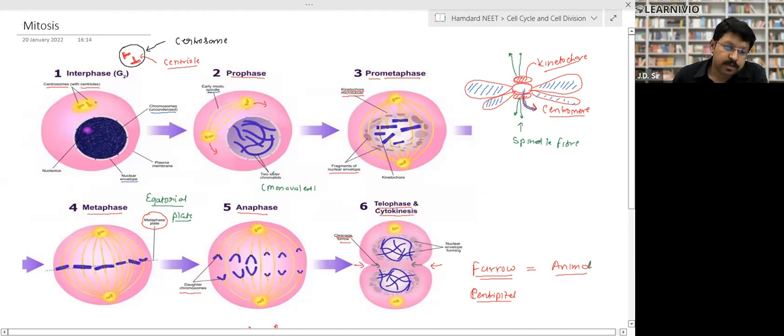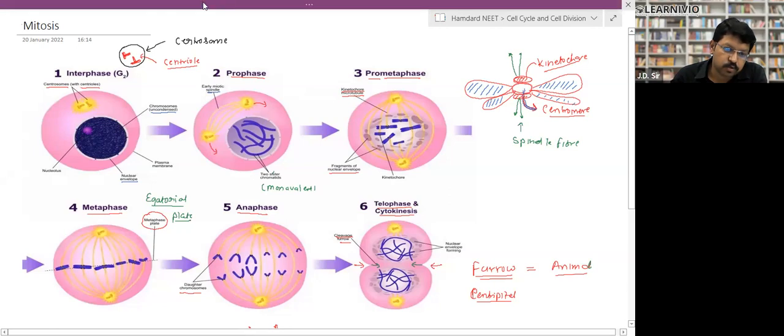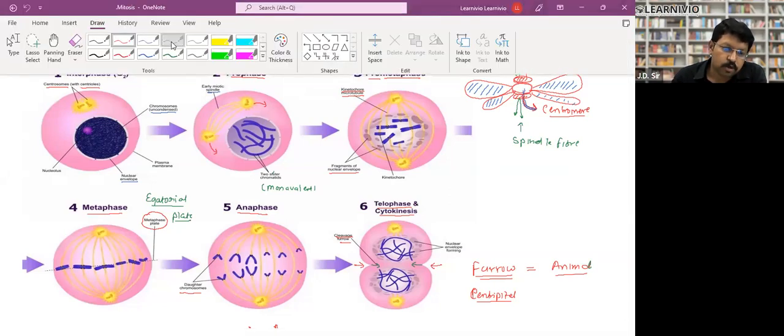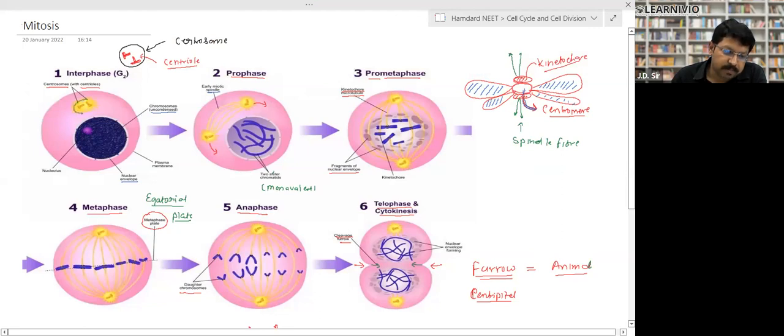What happens in the interphase nucleus? There is a structure called the centrosome. This complete structure is called the centrosome. And the centrosome has two small T-shaped structures. These two small T-shaped structures are called centrioles, right?